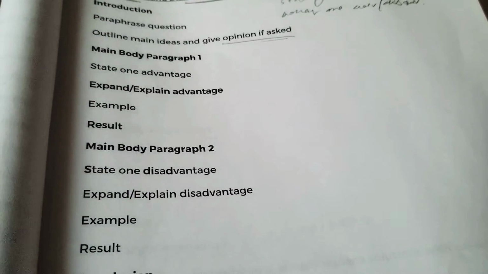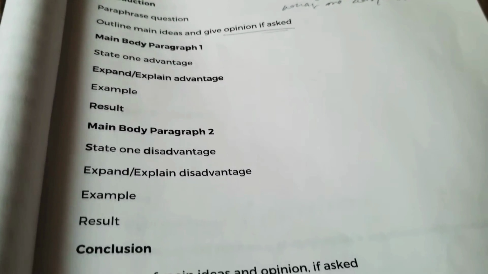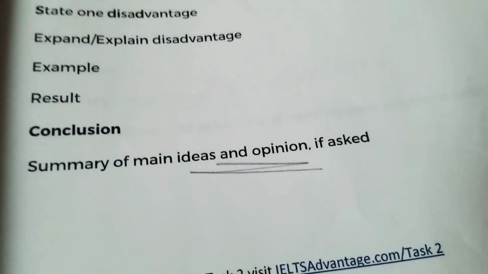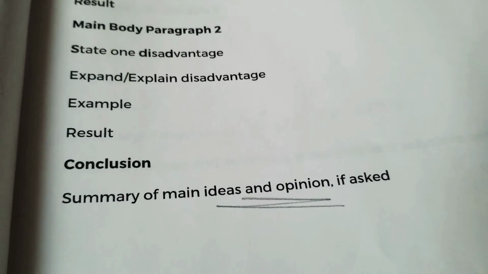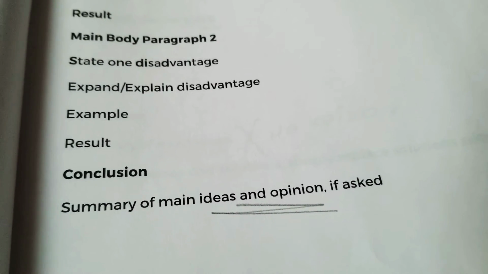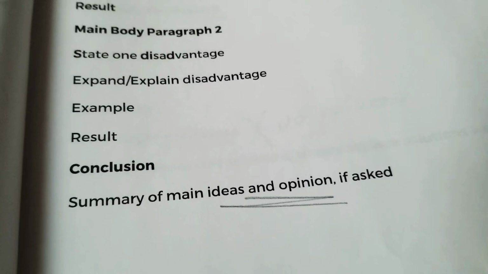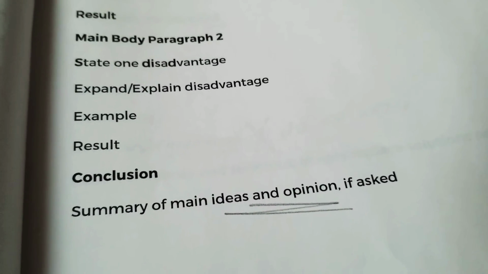Say sometimes innocent people also lose their life, right? So this is the biggest disadvantage. And then in the end, paragraph 4, there you are going to write the conclusion. How will you write the conclusion? You can start by writing to conclude, or all things considered, or to sum up, and then you are going to summarize your ideas.